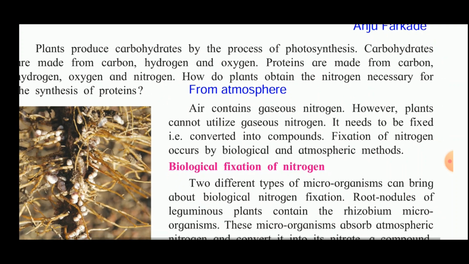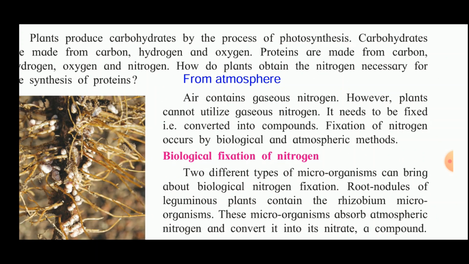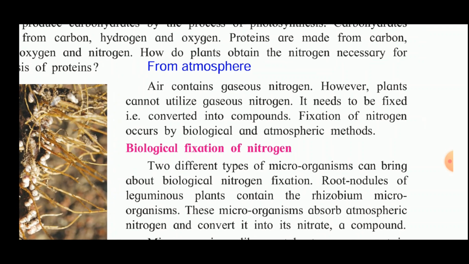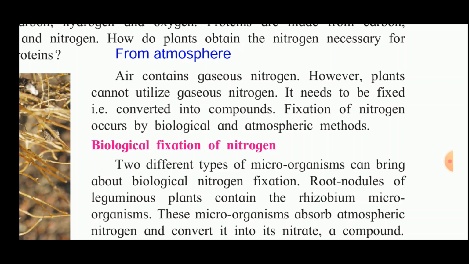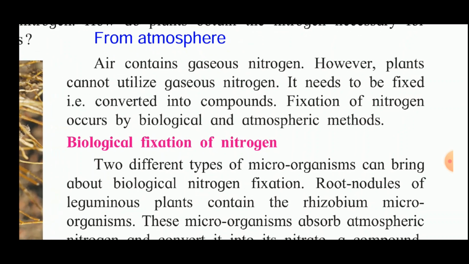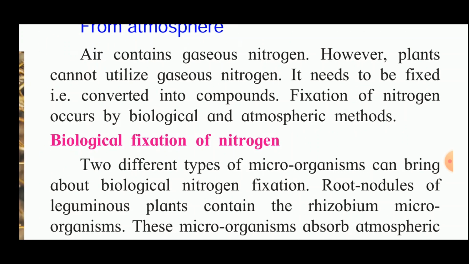Now air contains gaseous nitrogen. However, plants cannot utilize this gaseous nitrogen directly. It has to be fixed, which means it has to be converted into compounds. So fixation of nitrogen occurs either by the biological or the atmospheric method. What is fixation of nitrogen? Conversion of atmospheric nitrogen into its compounds which are used by the plants is called the fixation of nitrogen.